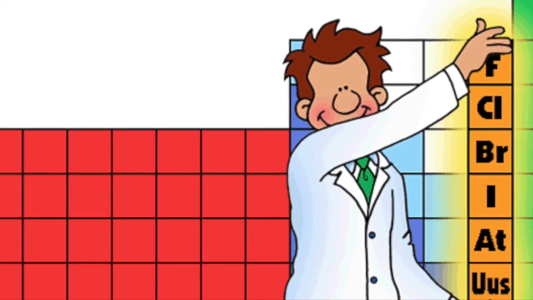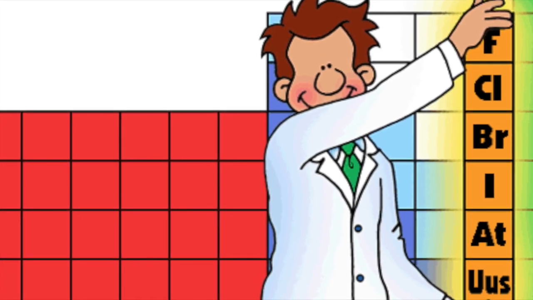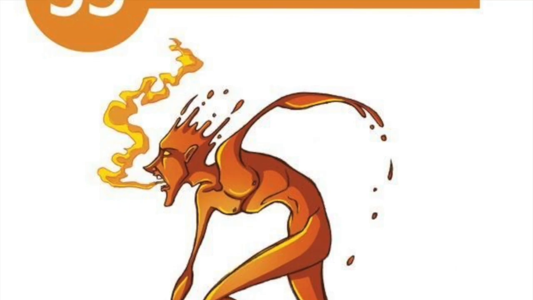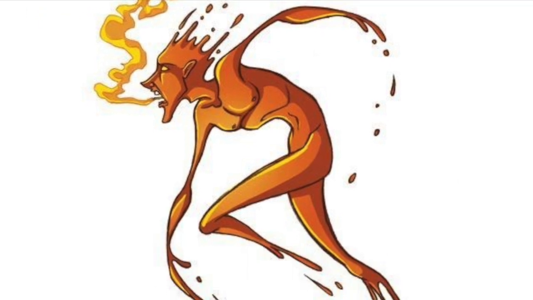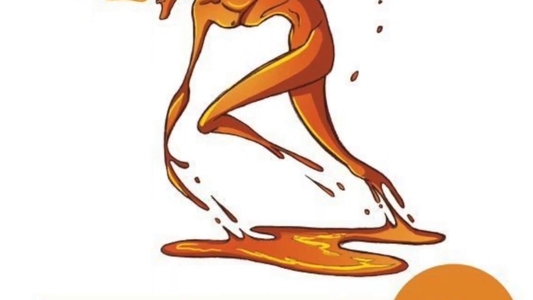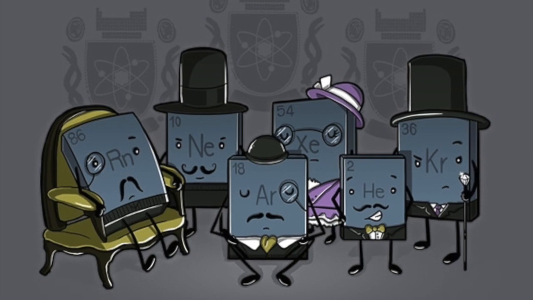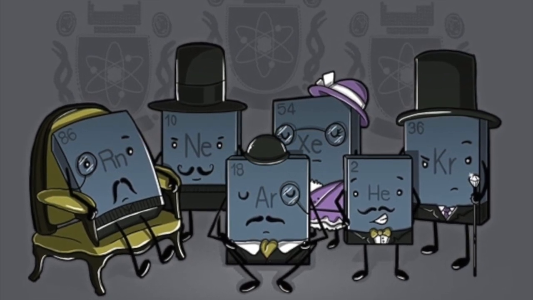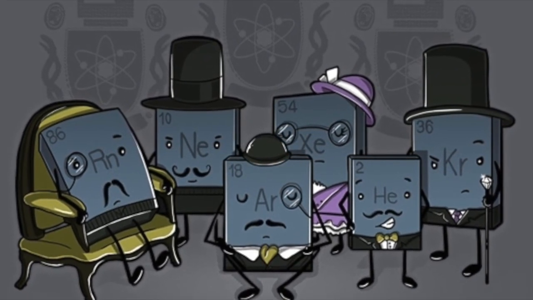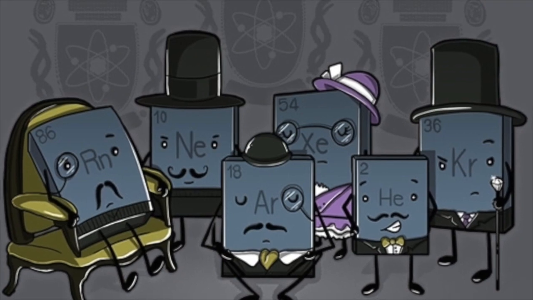Then there are the halogens. These all form acid when combined with hydrogen, and they are all pretty toxic. They have 7 valence electrons. Lastly, there are the noble gases, which have a full outer shell of electrons, thus making them very stable.